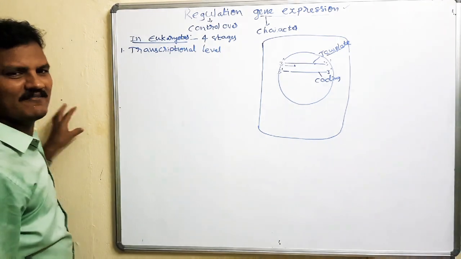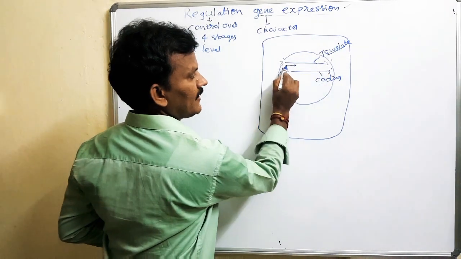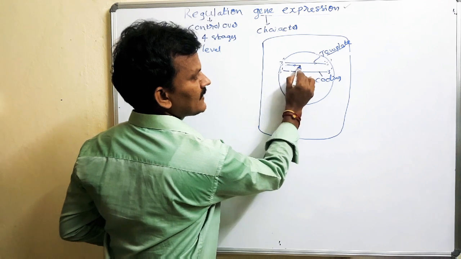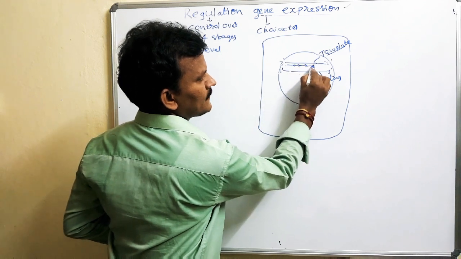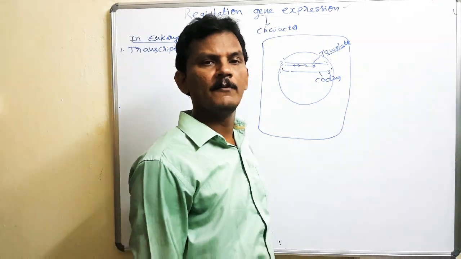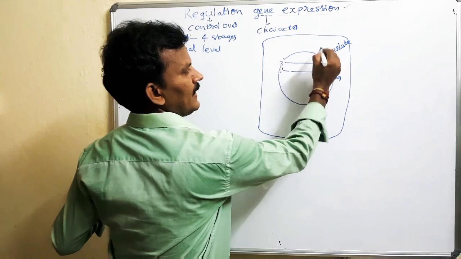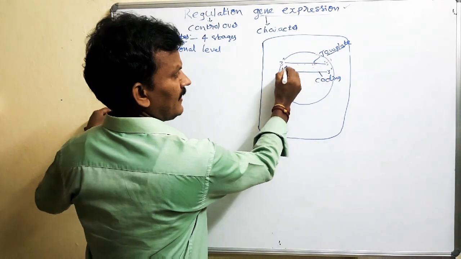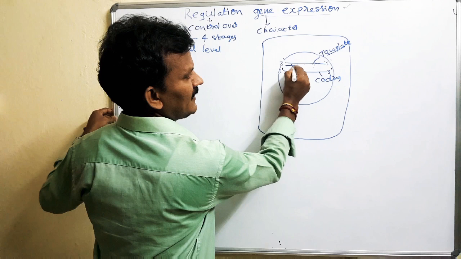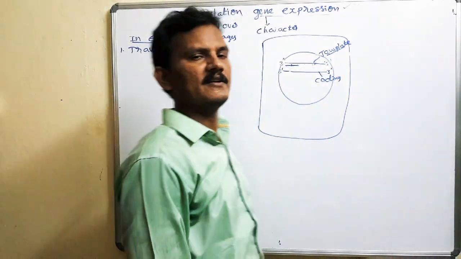In the transcriptional level, what will be formed based on the template strand? The RNA is synthesized in this direction. This is a primary transcript. Based on the template strand, hnRNA is synthesized. hnRNA is nothing but pre-mRNA or primary transcript. hnRNA is known as heterogeneous nuclear RNA.